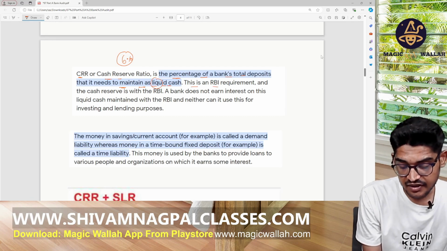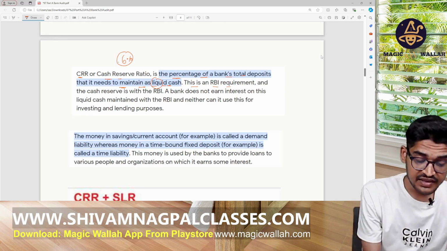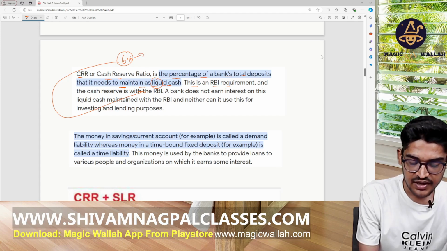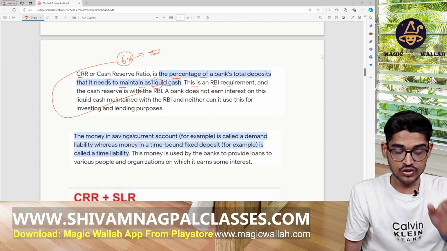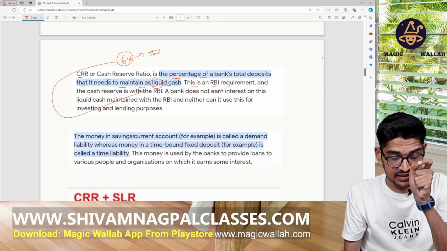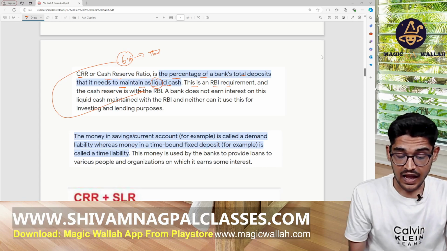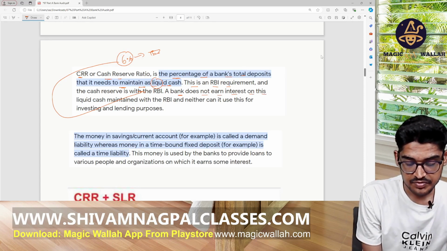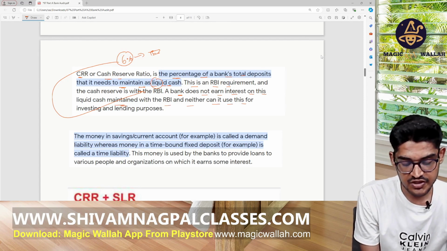This is the RBI requirement, and the cash reserve is with the RBI. You can check the current rate on Google; we're just taking an example. Also, the bank does not get any interest on this deposit with the RBI, neither can they use it for any other purpose or investment.